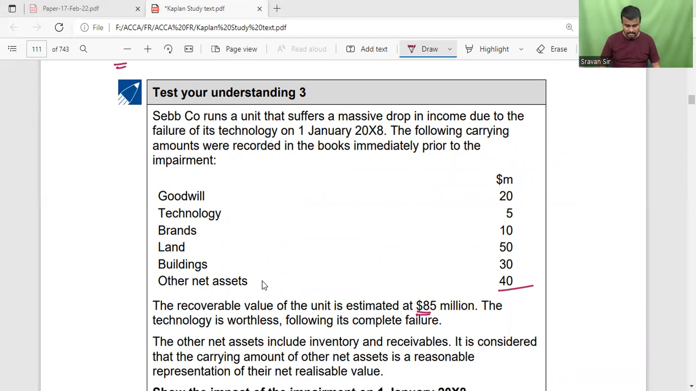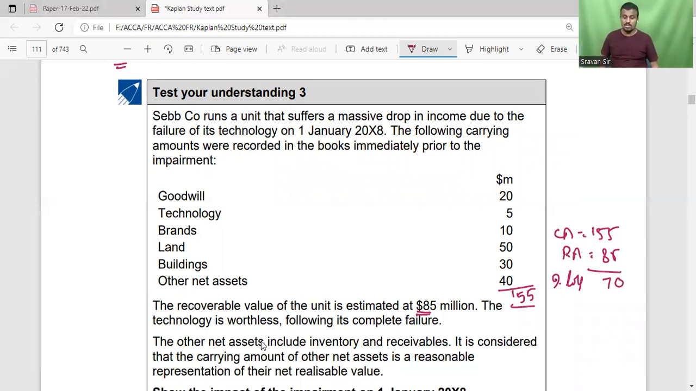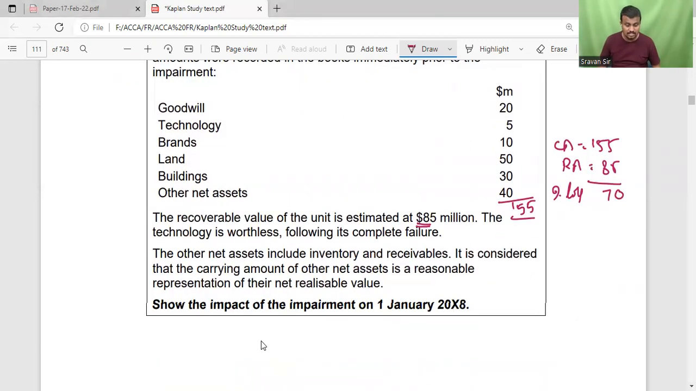20 plus 5 plus 10 plus 50, 30, 40, 155 is the carrying amount. So carrying amount is equal to 155. Recoverable amount is equal to 85. Then what is the impairment loss? 70. So what is the impairment loss? 70, correct? Yeah.